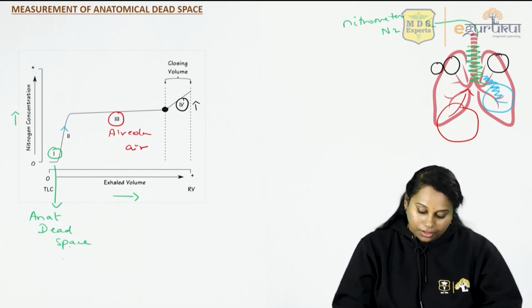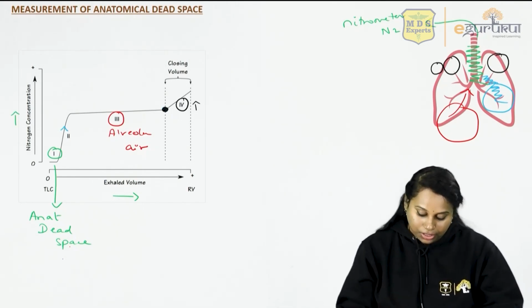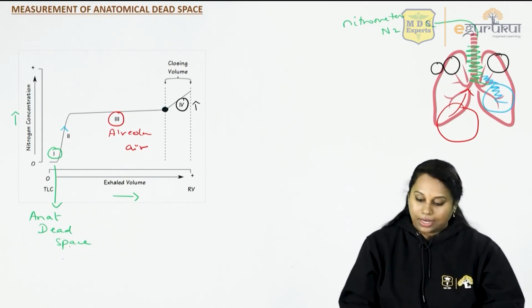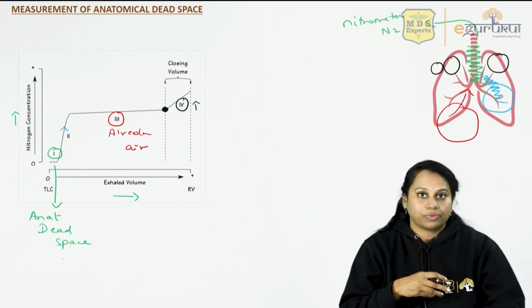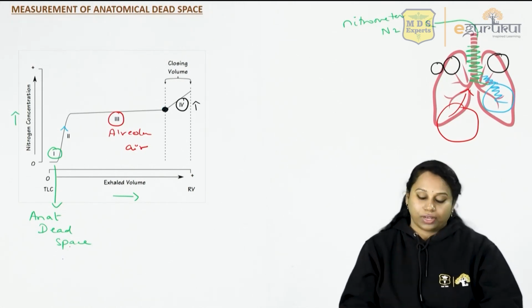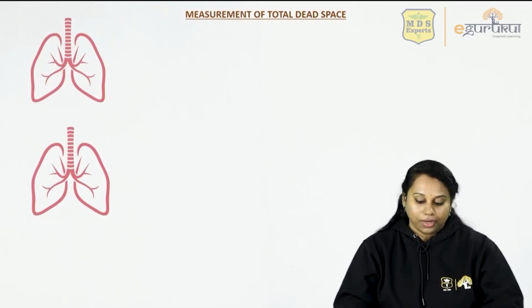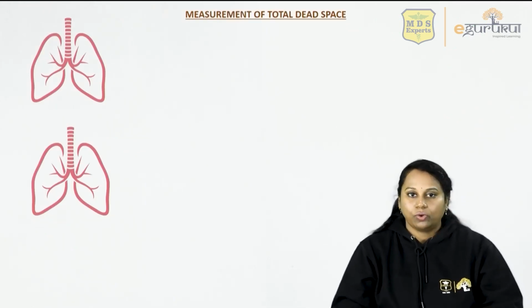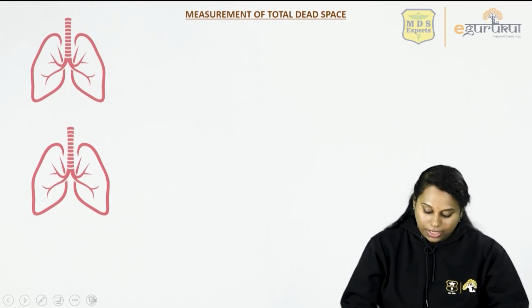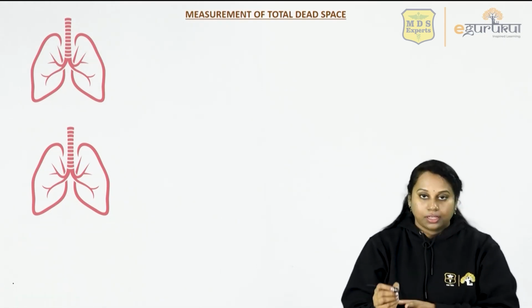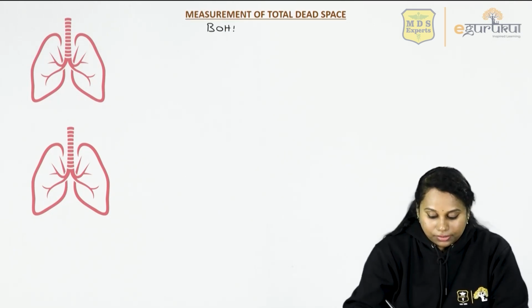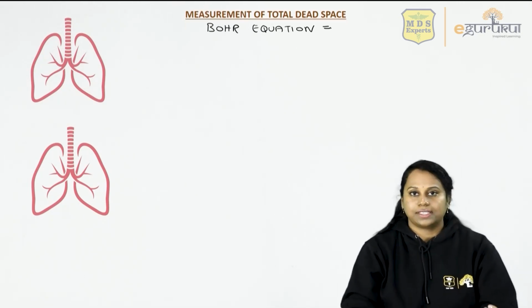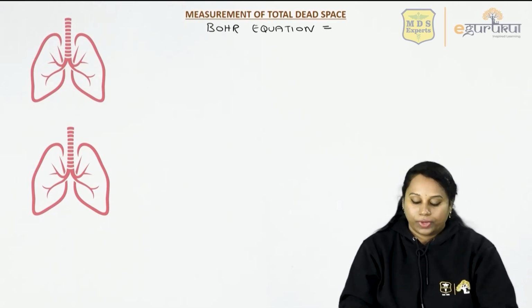So these are the different phases of this nitrogen method. The first phase, if you are able to measure it, will give you the anatomical dead space, because that is the air which came out from the anatomical dead space, your trachea and bronchi. The other one is measurement of total dead space. Total dead space is measured by the Bohr equation. Let us write the Bohr equation. This is simply physics and calculations, that's all.